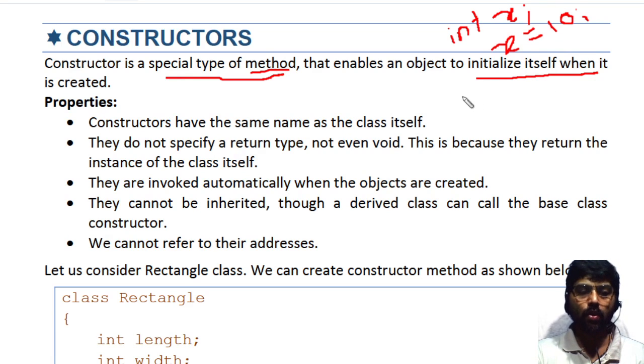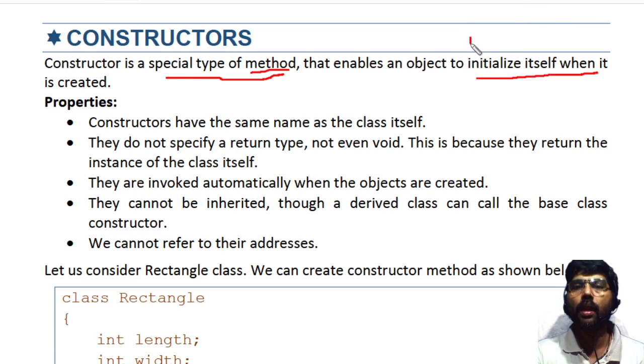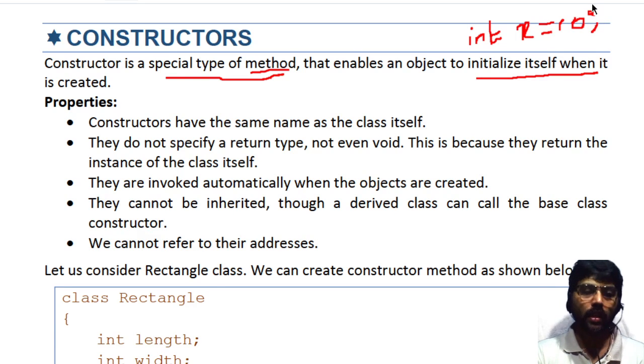Now what I have to do: when I declare a variable like int x, at the time of creation I want to give a value for x. That is, initializing the variable at the time of creation. Such a feature will be provided by the constructors.